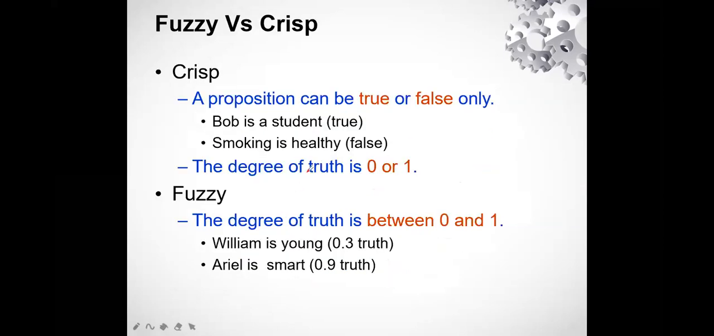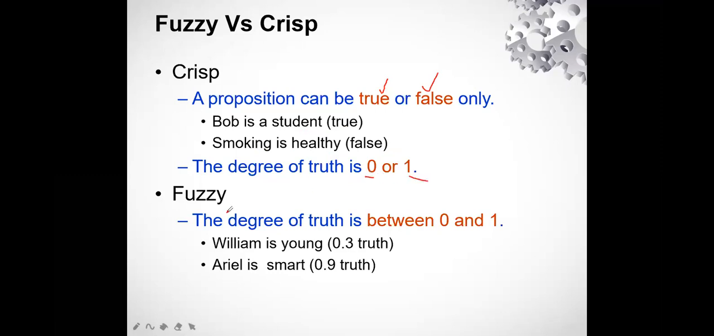What we have seen in the earlier lectures also is that crisp gives a proposition value in which it acquires two values, either true or false. Just as an example, Bob is a student, either it is true or it is false. Smoking is healthy, obviously it is false. There is no confusion in it, it is very clear. So the degree of truth is 0 or 1, that is true or false.